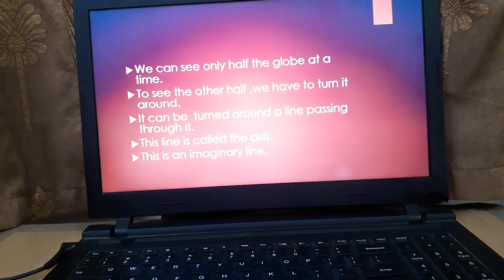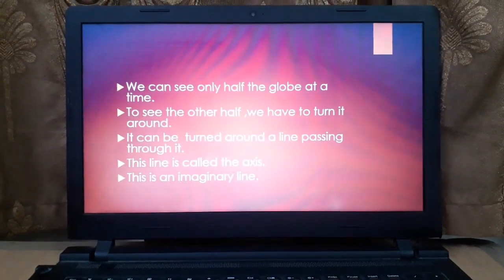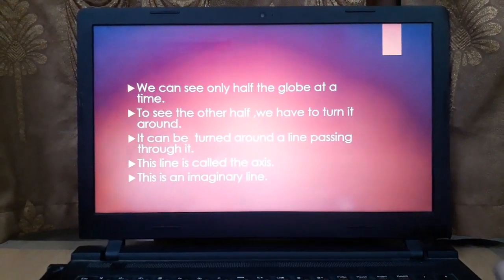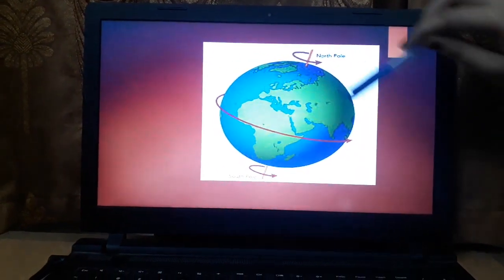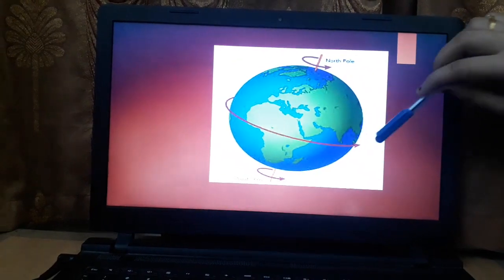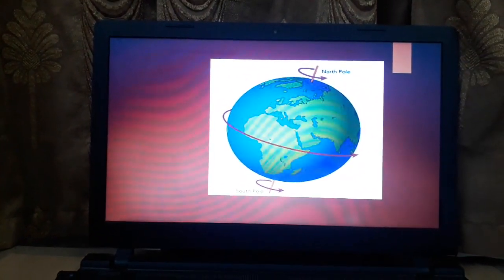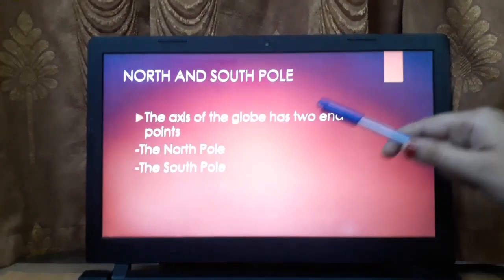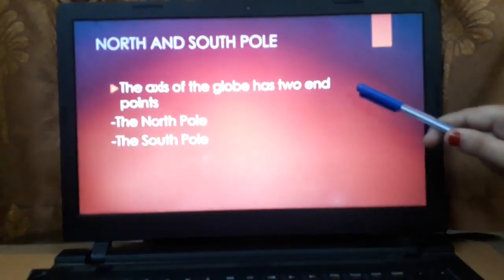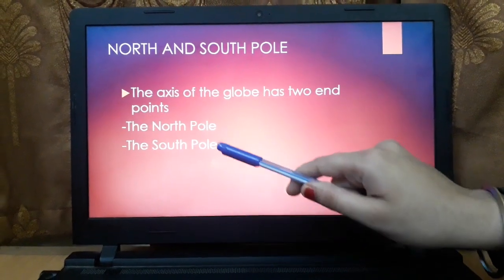It is not accurate, but it is an appropriate imaginary line. You can see, now we will rotate. This red line will turn up, that is the axis, and it is an imaginary line. Now comes the north and the south pole. The axis of the globe has two endpoints, that is the north pole and the south pole.